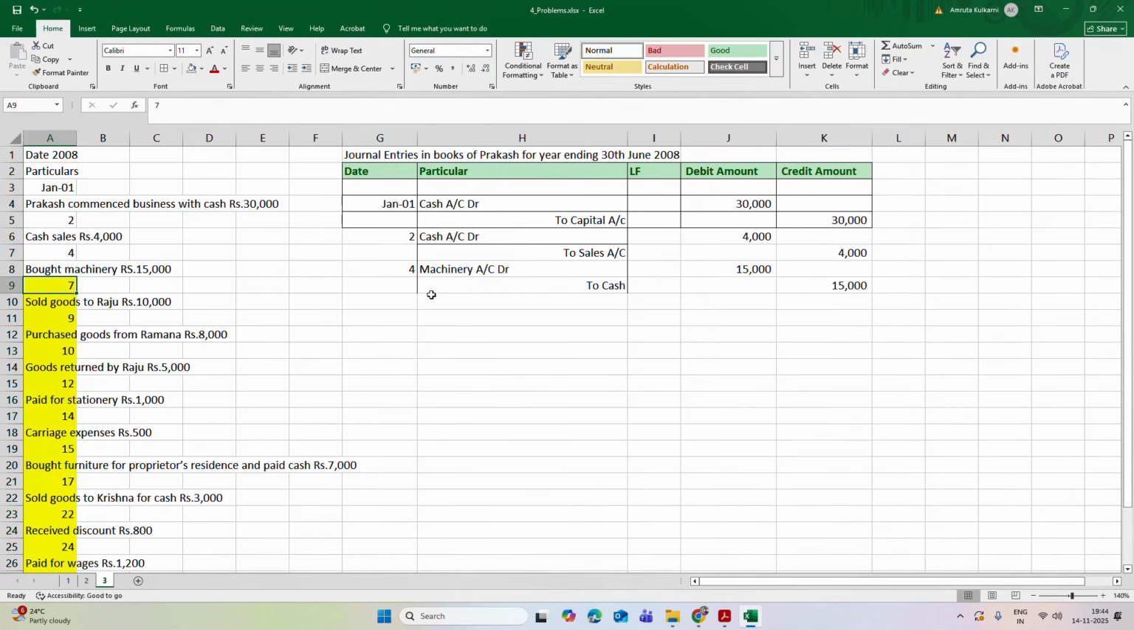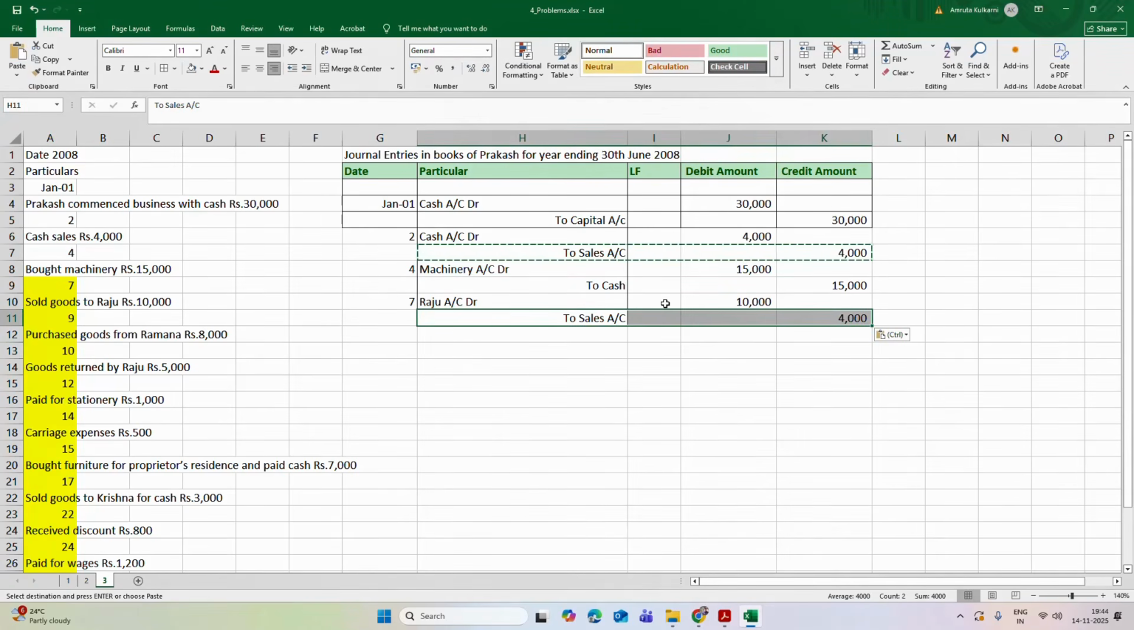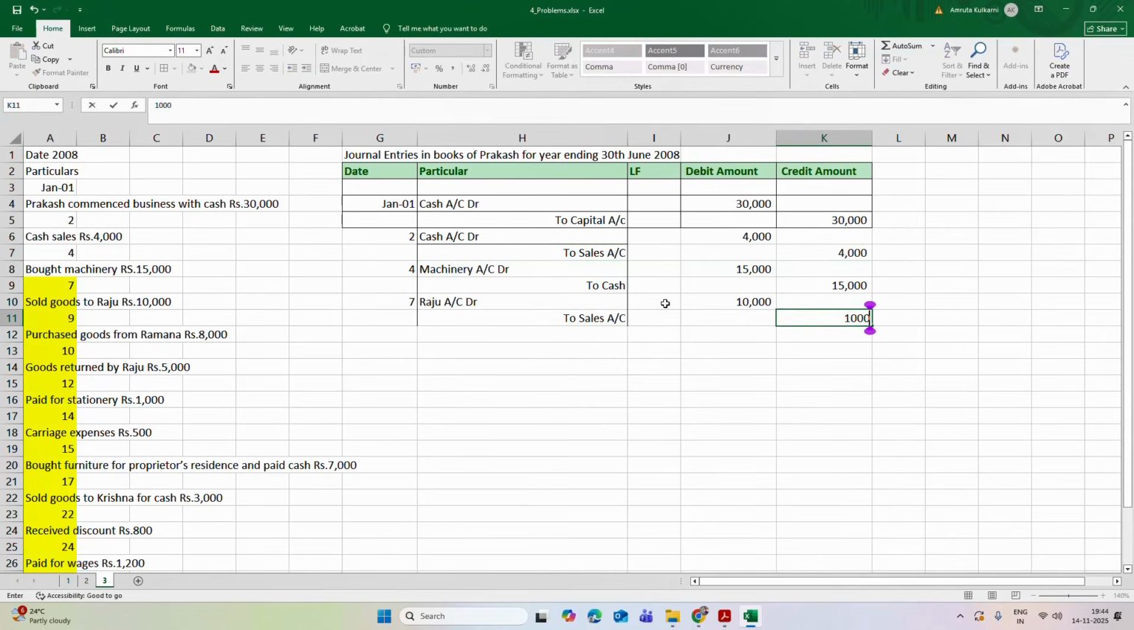Then on 7th, sold goods to Raju rupees 10,000. Sold goods to Raju. So whose account is to be debited? That is Raju's account is to be debited. How much? That is 10,000, and this transaction happened via sales. So to sales account 10,000.